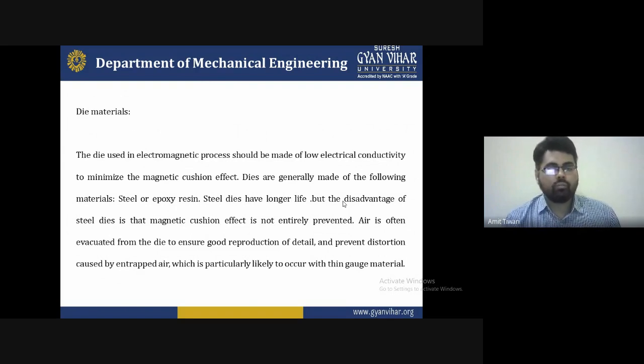Air is often evacuated from the die to ensure good reproduction of detail and prevent distortion caused by trapped air, which is particularly likely to occur with thin gauge material. So these are some of the advantages we'll be looking at.